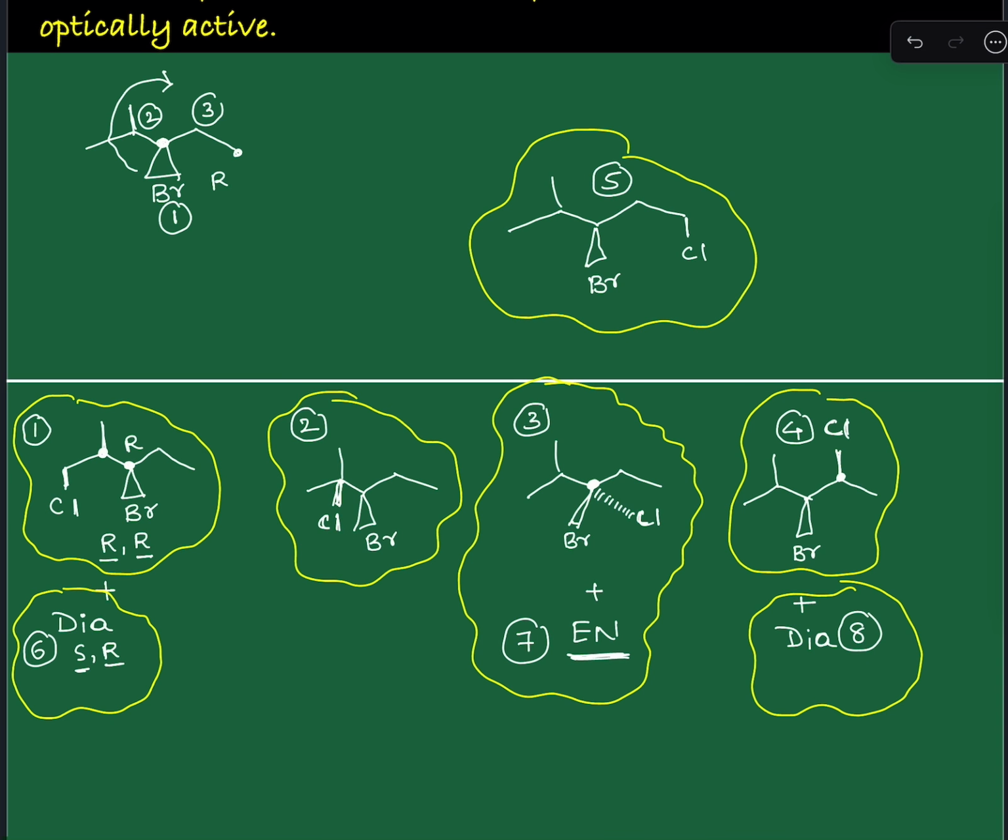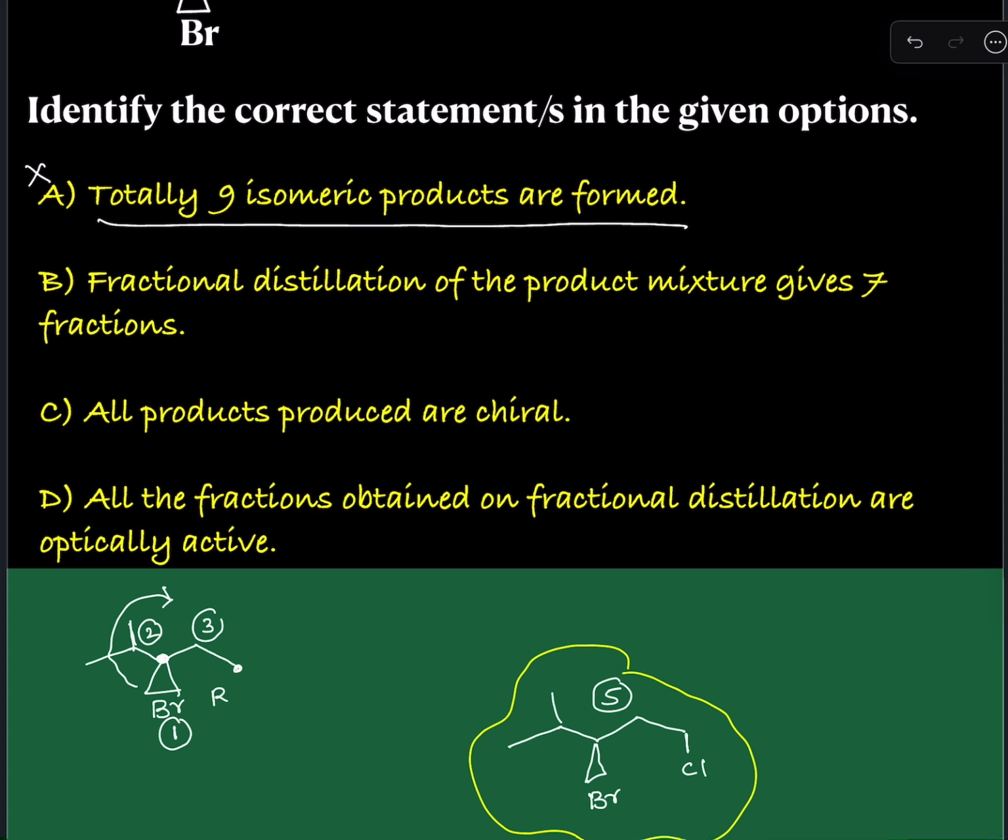Structural isomers will have different physical properties. Optical diastereomers will have different physical properties. Geometrical diastereomers will have different physical properties. Enantiomers have the same physical properties, the same boiling point. Therefore, enantiomers cannot be separated from each other by fractional distillation. And if you count 1, 2, 3, 4, 5, 6 and 7, we got 7 fractions. So the fractional distillation of the product mixture gives 7 fractions. Therefore, this statement is correct.